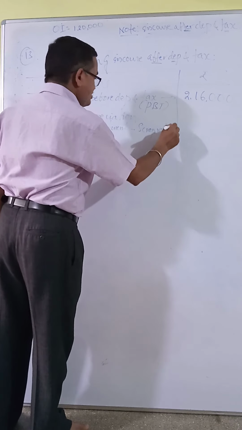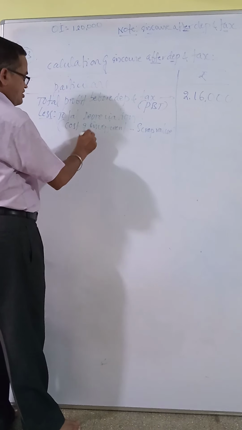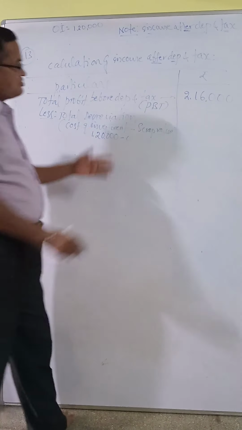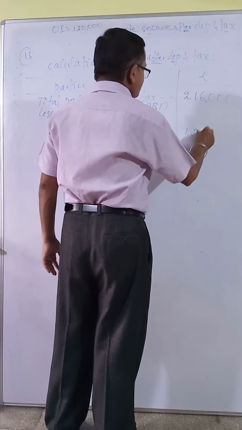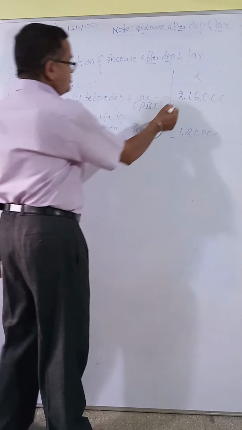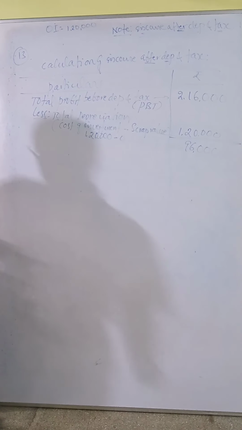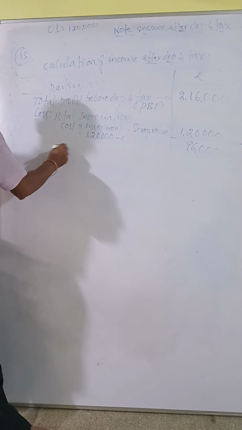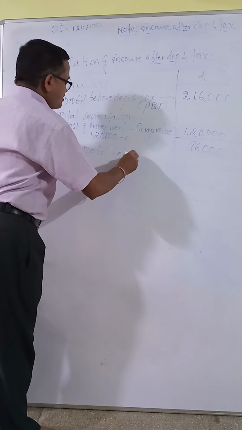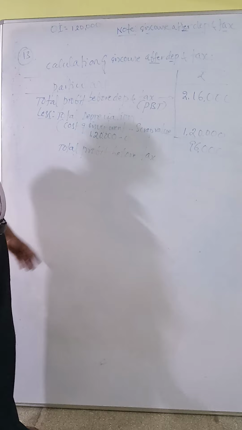The original investment is 1,20,000 and the scrap value is 0, so you deduct 1,20,000. You will get 96,000. This is the total profit after depreciation and before tax.